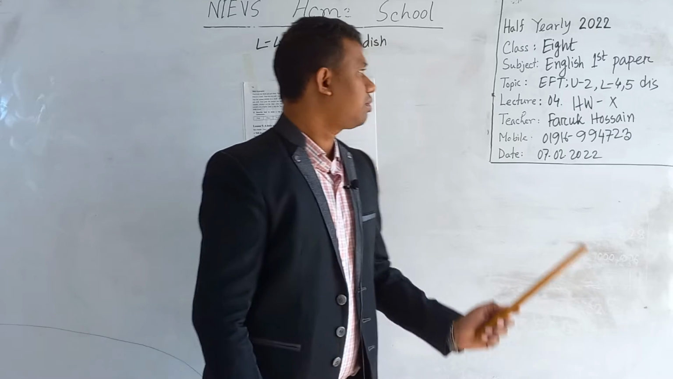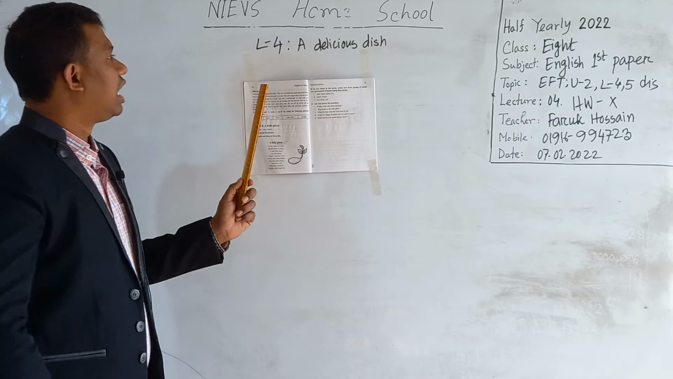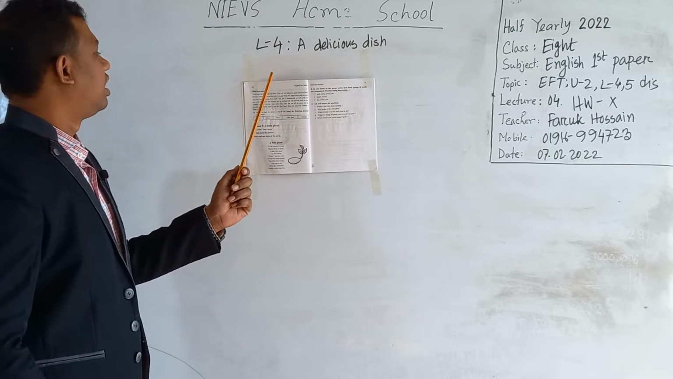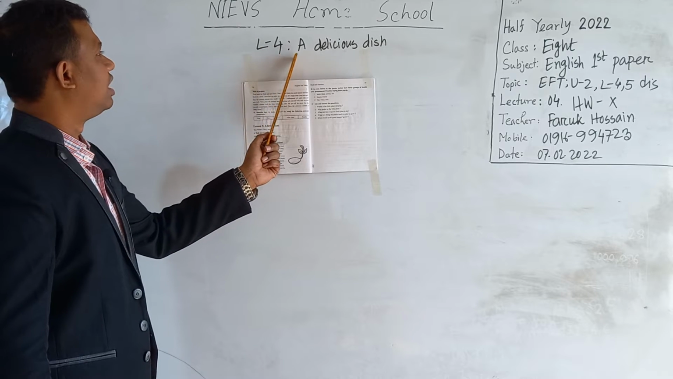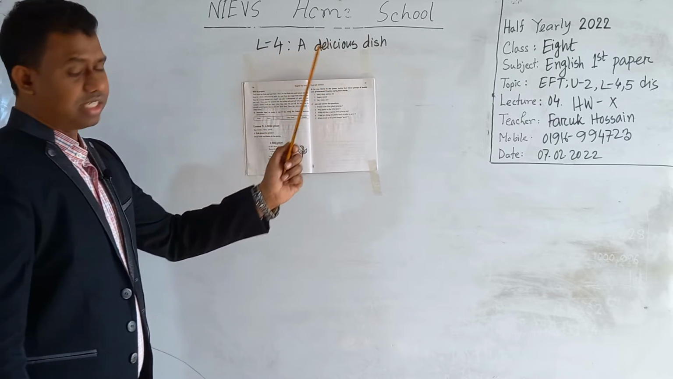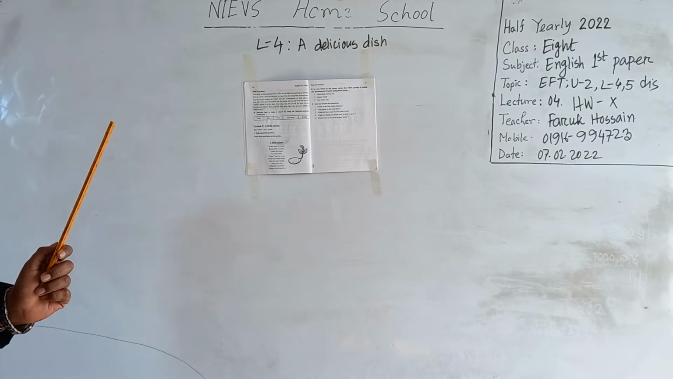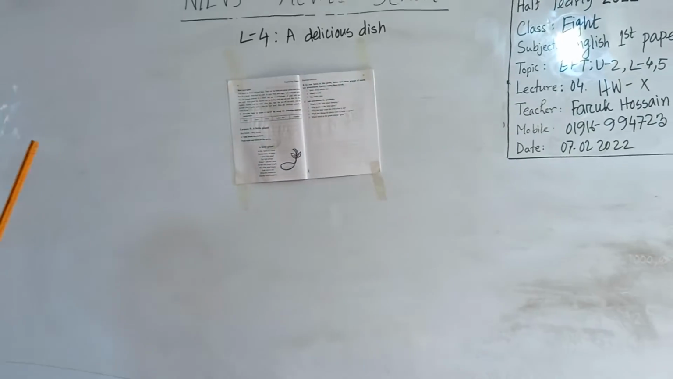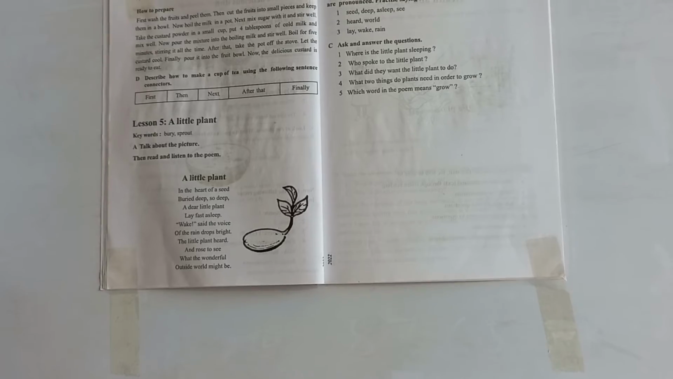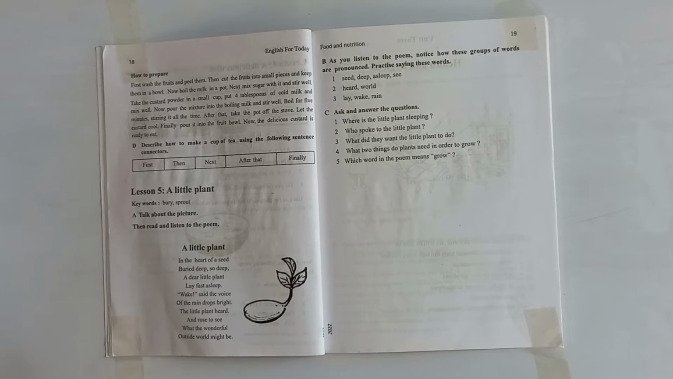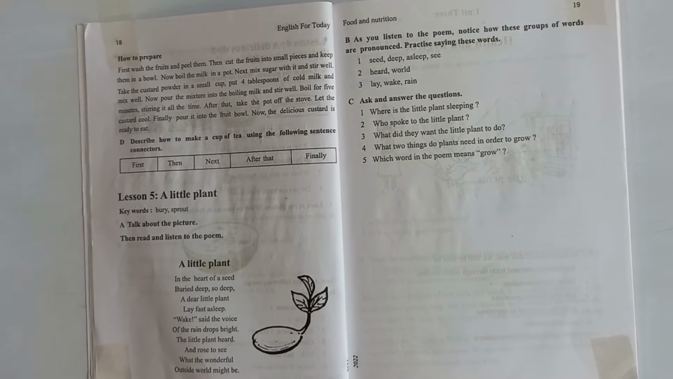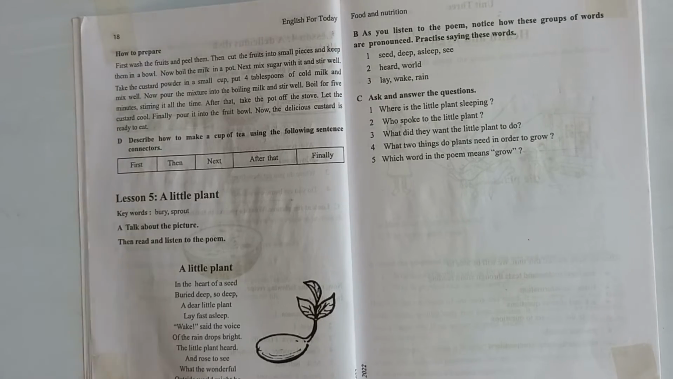Dear students, in these 2 lessons, you will get something, and lesson 4 is about a delicious dish. That means how you will prepare a delicious dish. Dear students, first of all, in task A, you can see some pictures of some food, and in task B, you will get a few questions. Number 1, what type of food do you like?